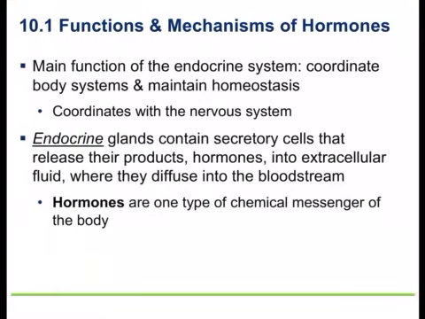Okay, so when we talk about endocrine glands, they secrete into the bloodstream. So they're going to secrete their products, which are hormones, into the extracellular fluid, which will eventually make its way into the bloodstream. They are a type of chemical messenger in the body. Another type of chemical messenger in the body is neurotransmitters. Neurotransmitters are when you talk from neuron A to neuron B or neuron A to a muscle, whereas hormones can travel throughout the entire body system in the bloodstream. So neurotransmitters are more localized, hormones are more widespread. It's very highly coordinated though with the nervous system. So the brain is one of the major controllers of our endocrine system.